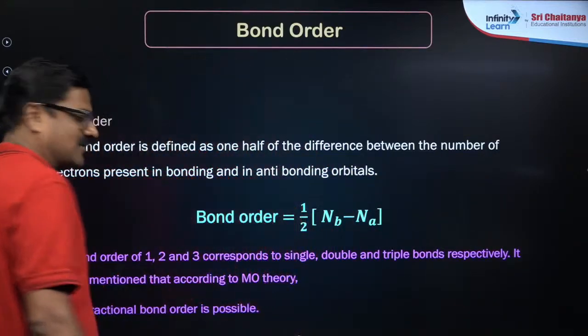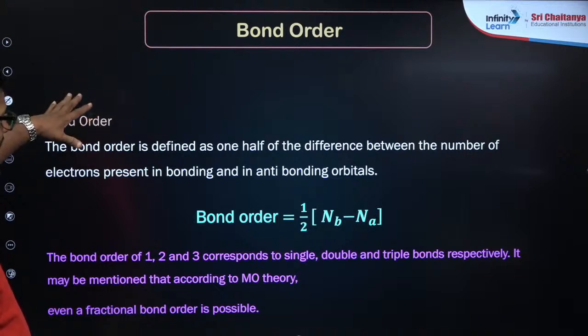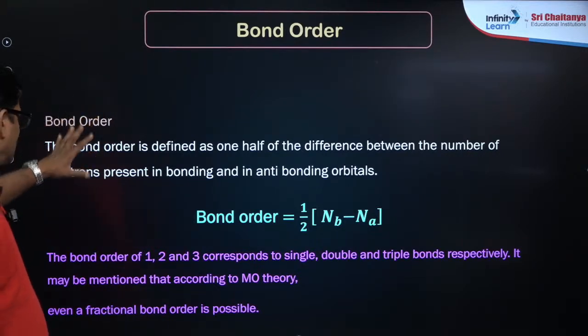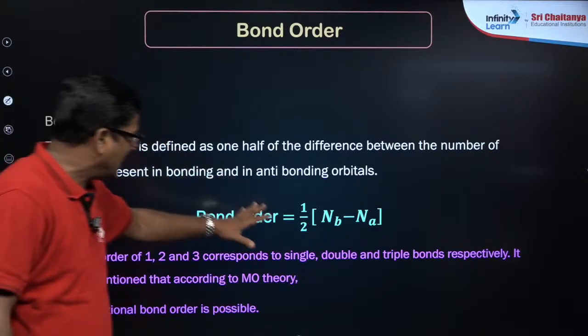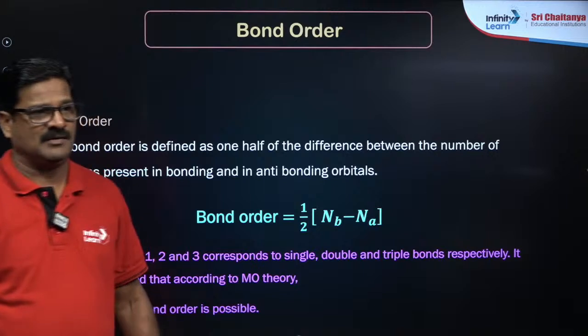So, what is the bond order? Atomic orbitals combine to form the molecular orbitals. According to molecular orbital theory, the bond order is given as half into NB minus NA.